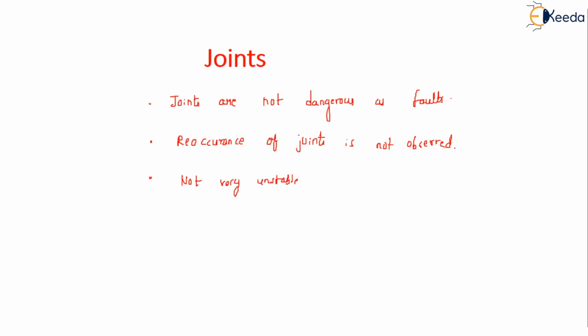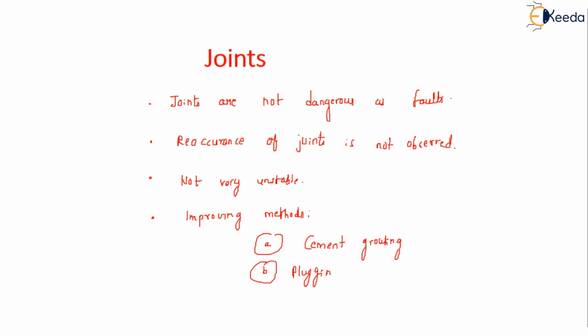Also, the area affected by joints can be easily improved by methods such as cement grouting or plugging. What are the improving methods? Cement grouting and plugging. We can increase the strength if we find any joint.